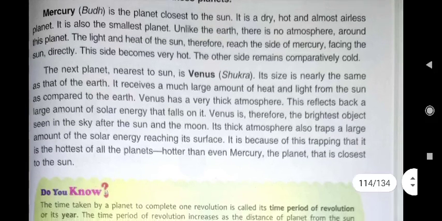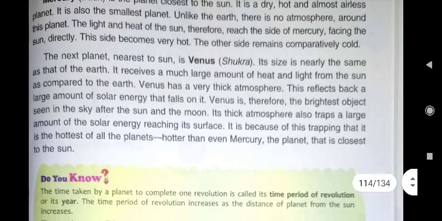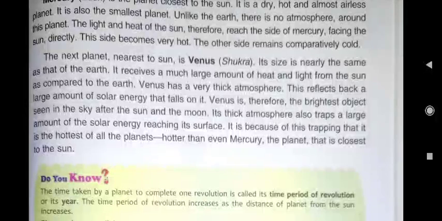Now the next planet nearest to the sun, second planet, is Venus. Venus in Hindi is known as Shukra. Its size is nearly the same as that of the earth. It receives a much larger amount of heat and light from the sun as compared to the earth. And Venus has a very thick atmosphere. That's why it is the hottest planet in our solar system.